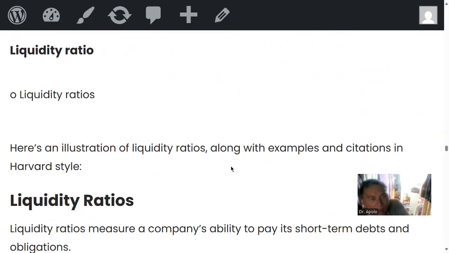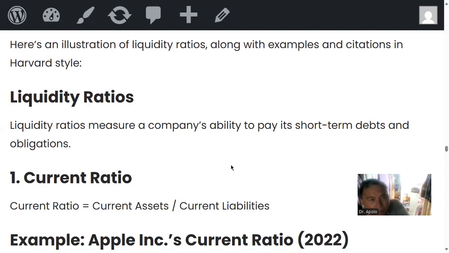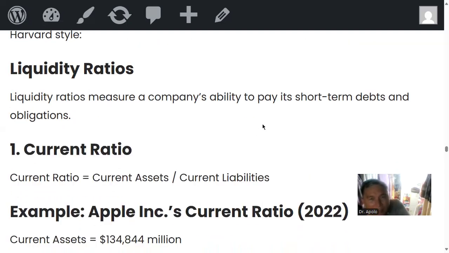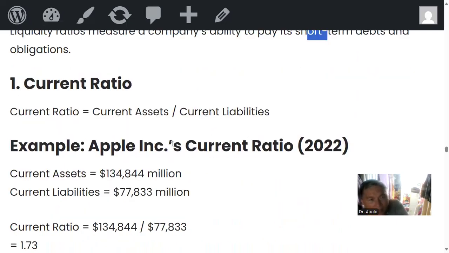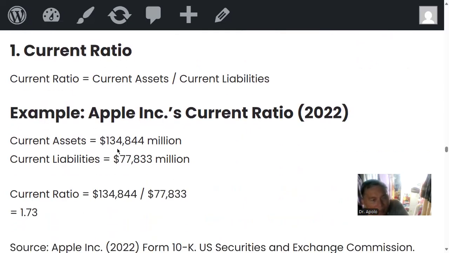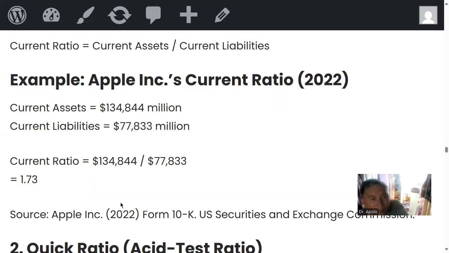Okay, so now let's talk about liquidity. Liquidity refers to the cash that the company has to sustain its operation. So the liquidity ratio measures a company's ability to pay its short-term debt and obligations. We have the current ratio, a measure of current assets to current liabilities. Example, current assets is 134 million, current liabilities 77. So the current ratio is 1.73. That's somewhat okay, but not that much.